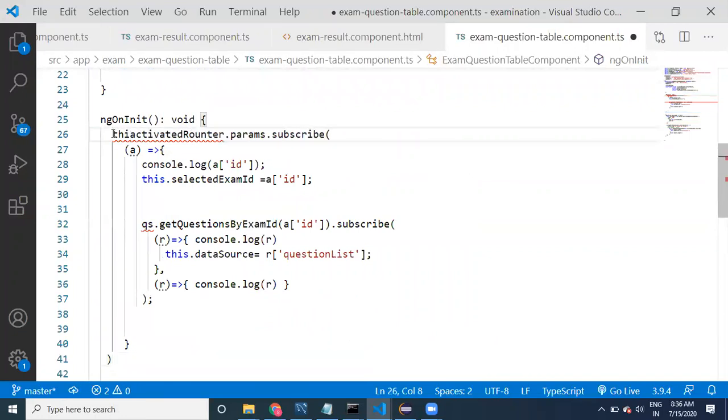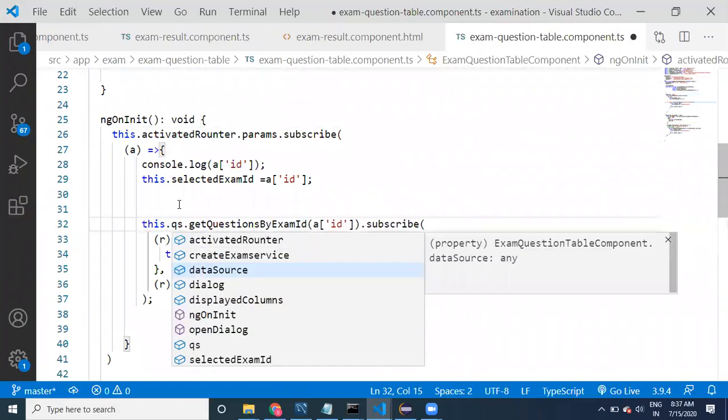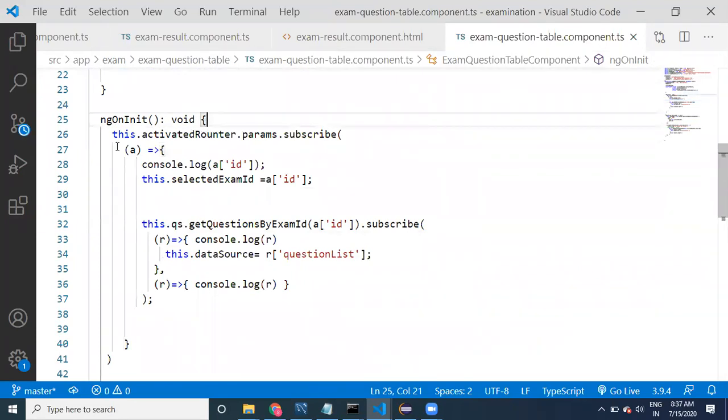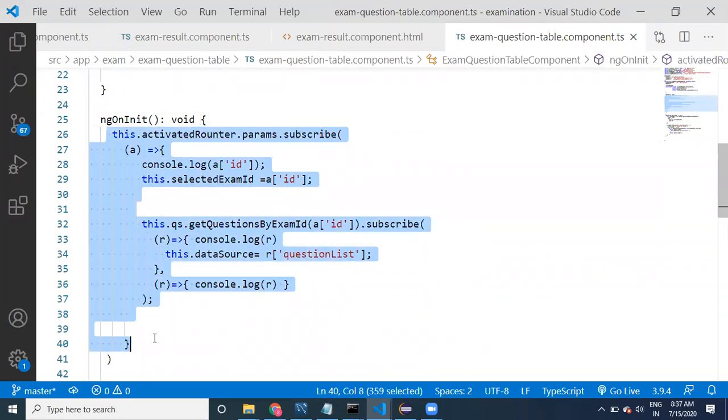We need to say this, right? So that's how we have to change, guys. This logic will be executed only once. This logic will get executed after the constructor, after the input property values got injected.